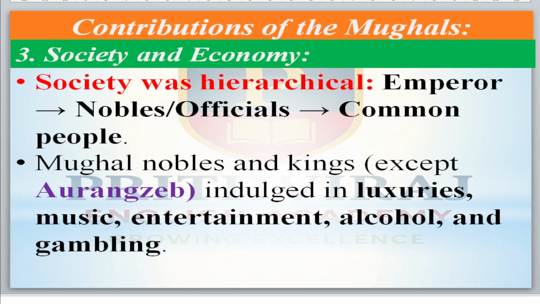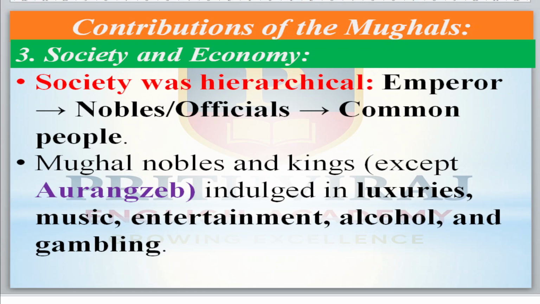Now come to their society and economy. Society was hierarchical. Emperor first, then after the emperor nobles, nobles meaning wealthy people, then officers, then after that common people. Okay, this is the hierarchy in the society. Emperor first, a royal family, then afterwards nobles, meaning officers and wealthy people, then come the common people.